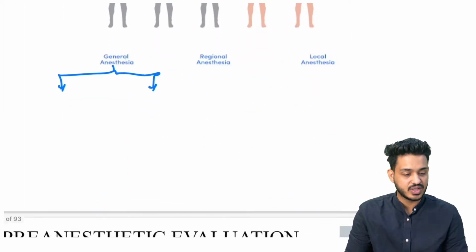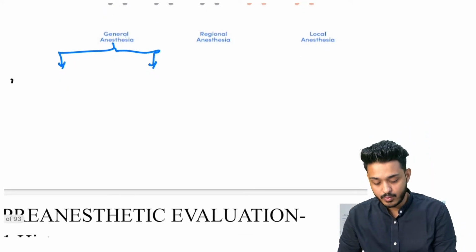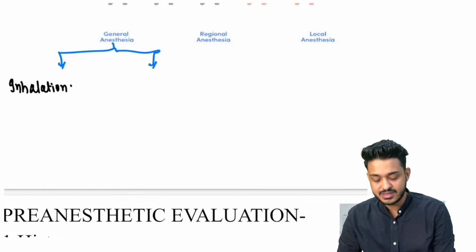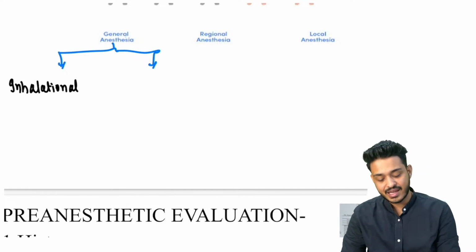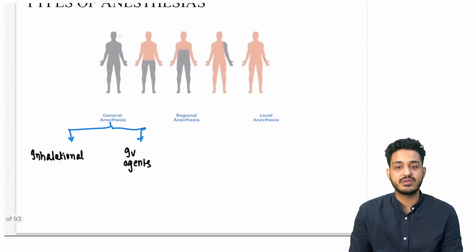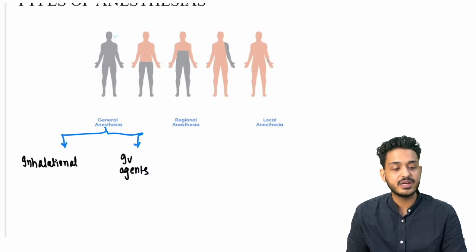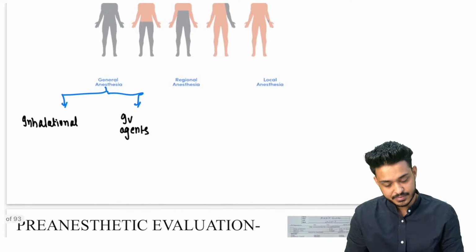How many types of general anesthesia do we have? We can use two types. One is inhalational agents. That means we are going to make someone inhale something. That is inhalational. The second one is IV agents. We can use intravenous agents. So we can give someone general anesthesia. If I want to anesthetize the complete body, I can use two things: inhalational, and second, IV agents, right?